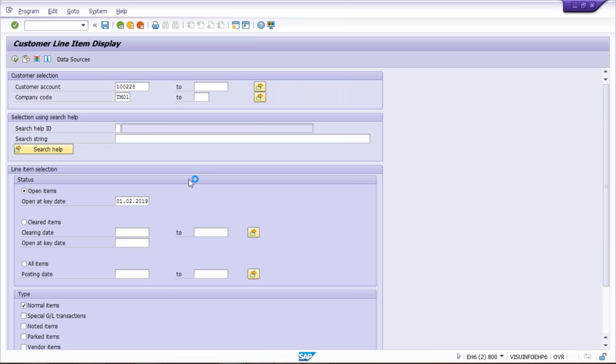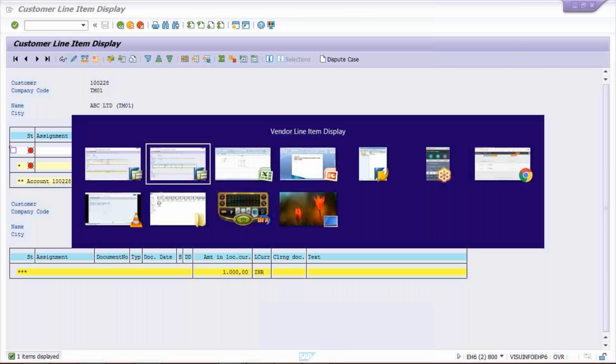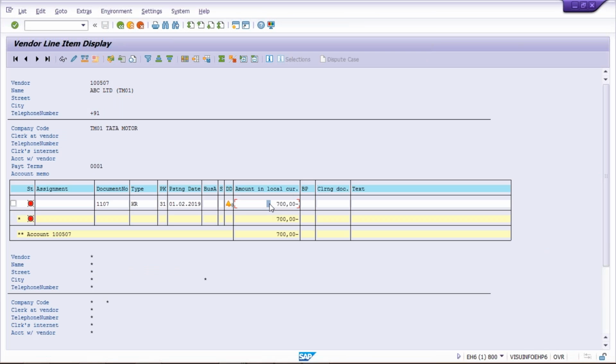Now just have a look. As a customer, we have sold goods worth 1,000 rupees. As a vendor, we have purchased goods worth 700. What is the surplus amount, guys? 300. Those 300 we are going to receive in the form of payment, and that we are going to post into the system.